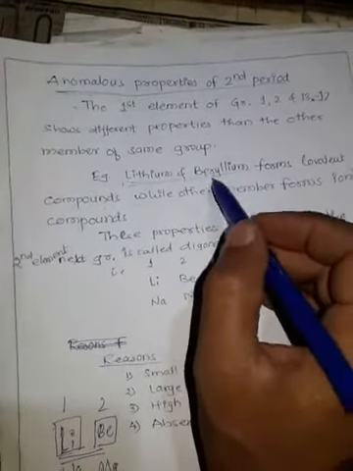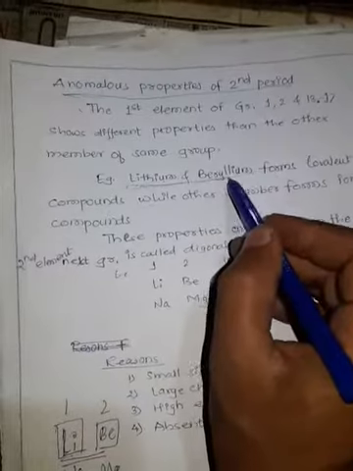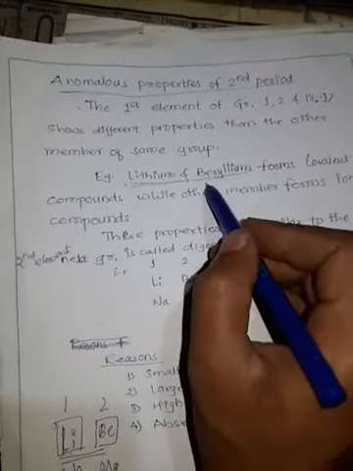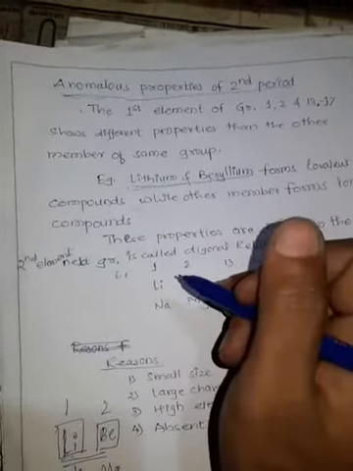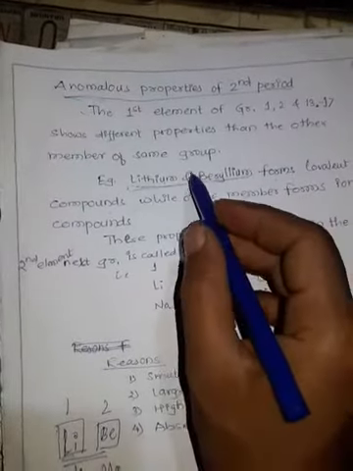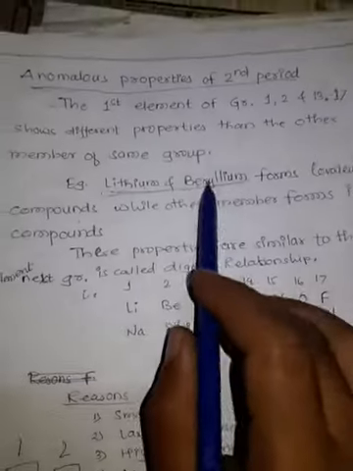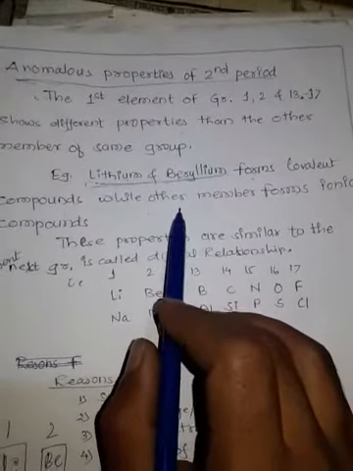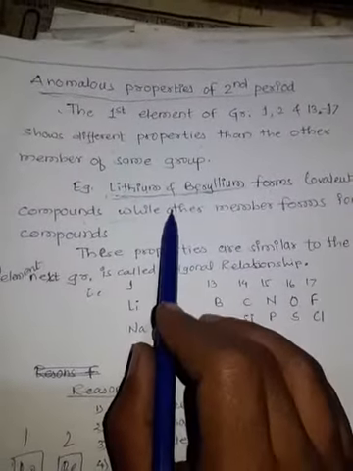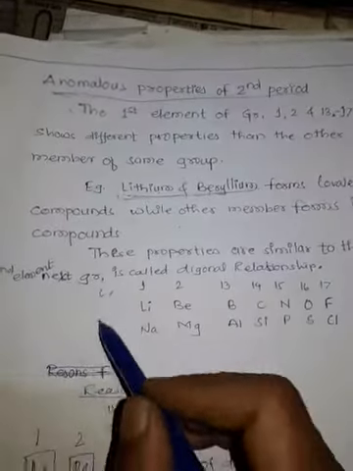So these two elements are different from their group properties. These properties are abnormal to the group properties.